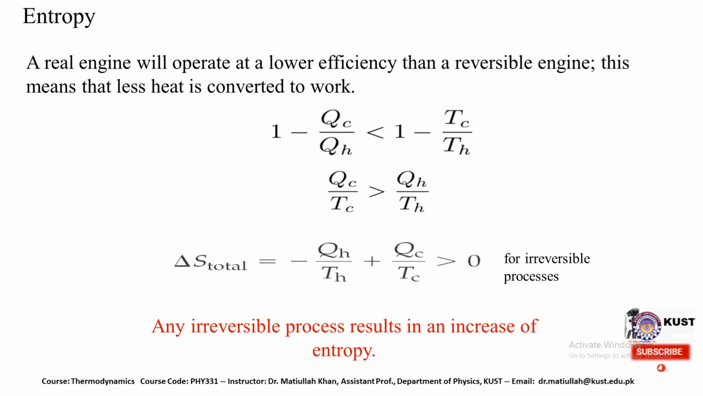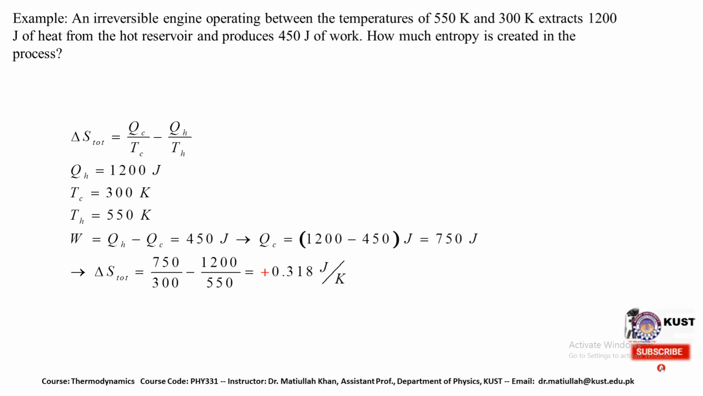So the total entropy of the system, the change in entropy total, should be written as minus QH divided by TH plus QC divided by TC. It should be greater than 0 for irreversible processes. So any irreversible process results in an increase of entropy of the particular system.